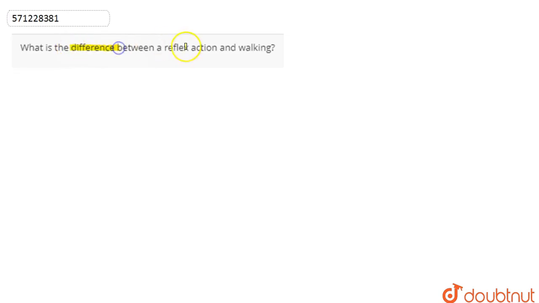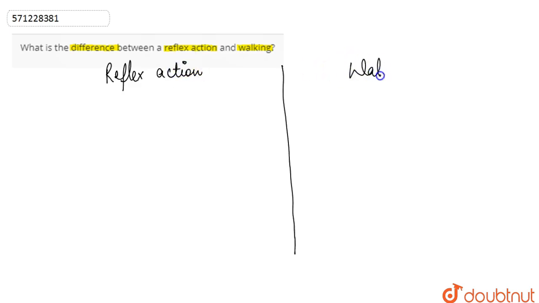If we talk about the question, in this question we are asked what is the difference between a reflex action and walking. So we will simply discuss this difference using the tabular form. The difference between the reflex action and walking is that the reflex action is an involuntary action.